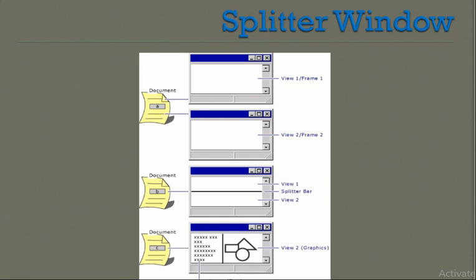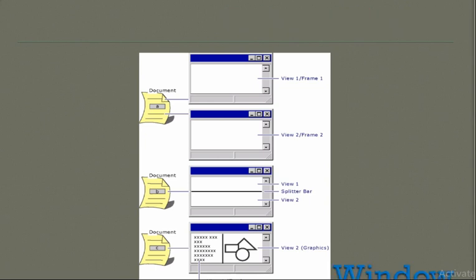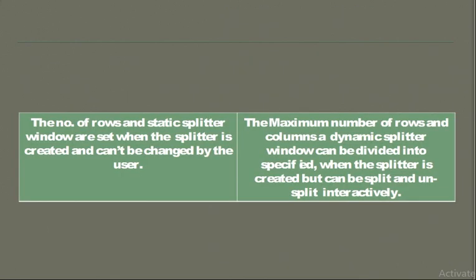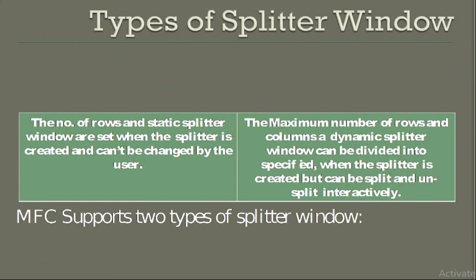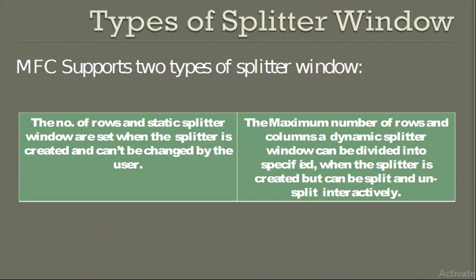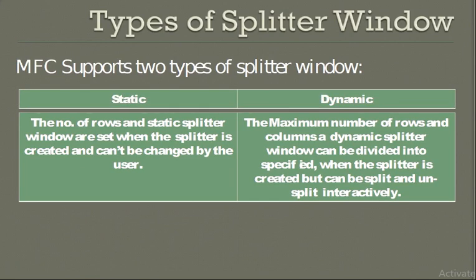Your splitter window can be used. There are basically two types of splitter windows supported by MFC, static as well as dynamic splitter windows. In the case of a static splitter window, the number of rows and columns are set when the splitter is created and can't be changed by the user. Since it is static, it can't be changed by the user.